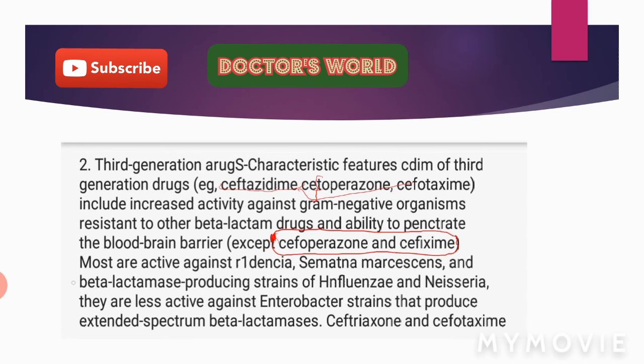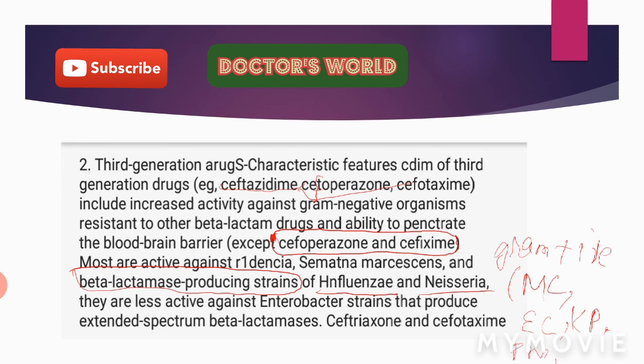Most are active against many beta-lactamase producing bacteria, such as Haemophilus influenzae, Neisseria, gram-positive cocci, Escherichia coli, Moraxella catarrhalis, Klebsiella pneumoniae, Proteus mirabilis, and so on.